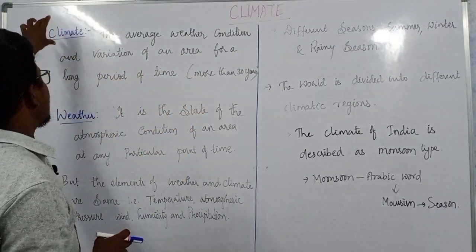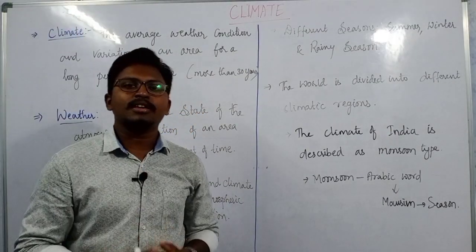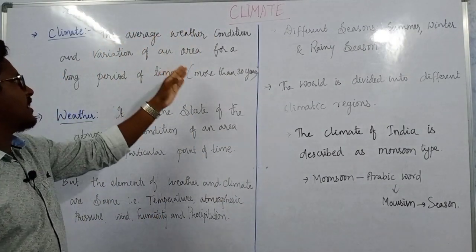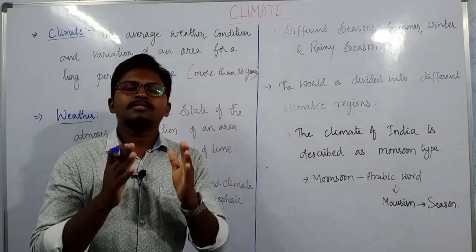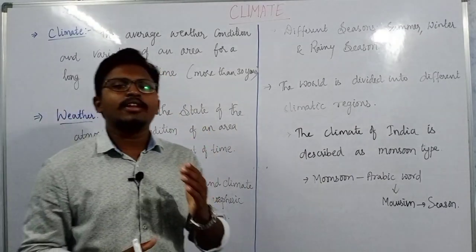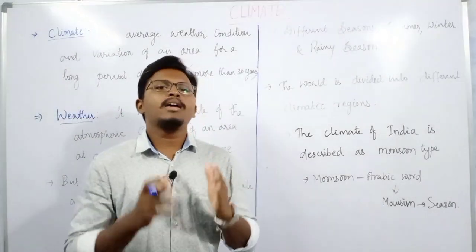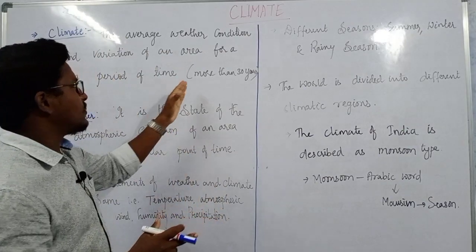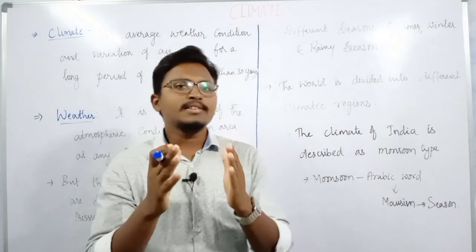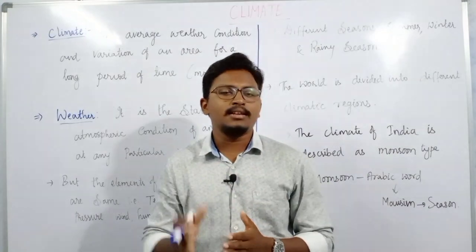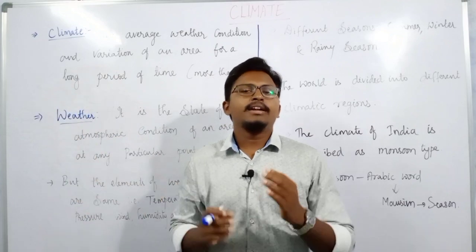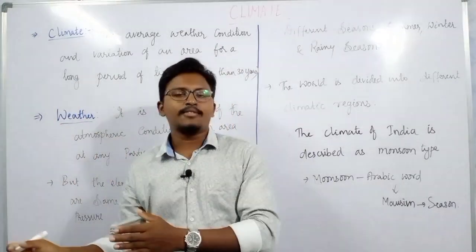First we will discuss climate. What do you mean by climate? Climate means, simply you can say, the average weather condition of an area for a long period of time. How long is it? It is somewhere around more than 30 years. That means continuously, what is the average weather condition of a particular area over a long period. Long period here means somewhere around 30 to 40 years.